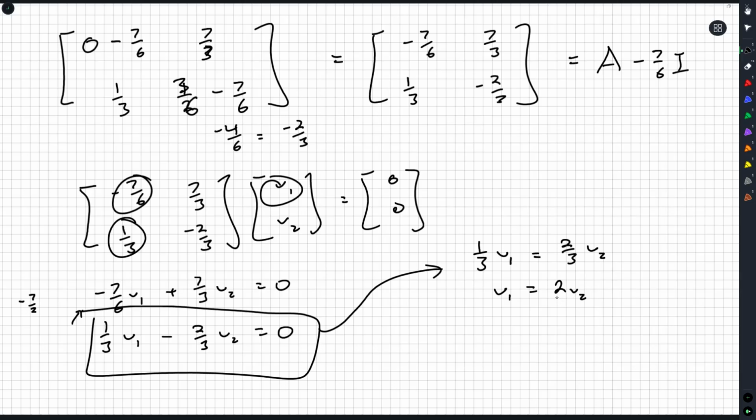And so all you need, let's let v2 be equal to 1. So v1 is then going to be equal to 2. And so that means 2, 1 is an eigenvector. It's not the only one. 4, 2, or -10, -5. But there we go. There we've got an eigenvector for our dominant eigenvalue.